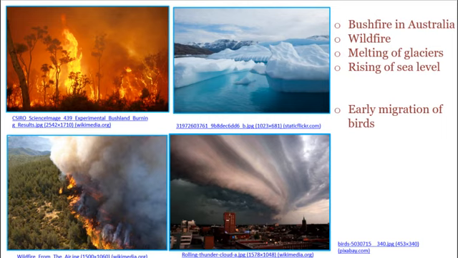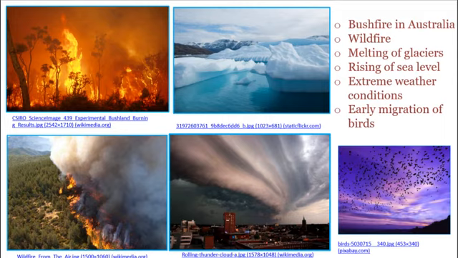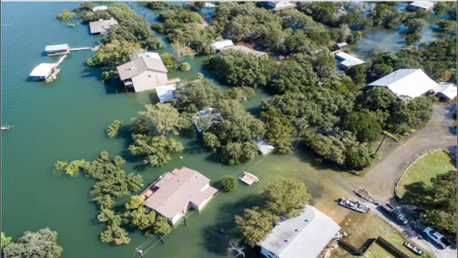Another photo pertains to the extreme weather condition. And we can notice that there is an early migration of birds or abnormal behavior of some animals. So these are the natural phenomena that we are experiencing nowadays. So the question is, why is it happening? Why are they happening?